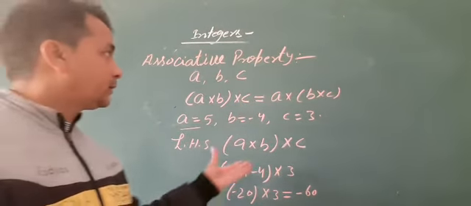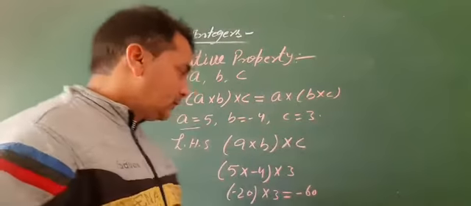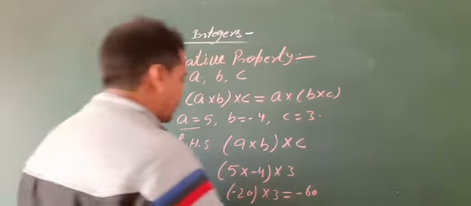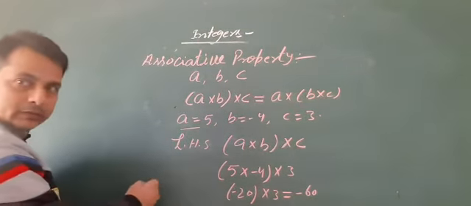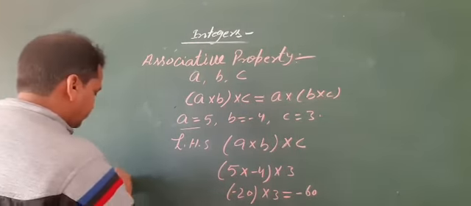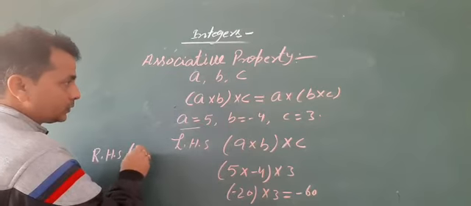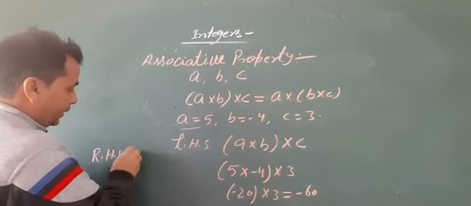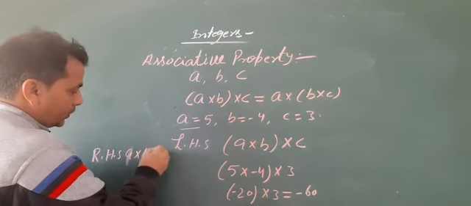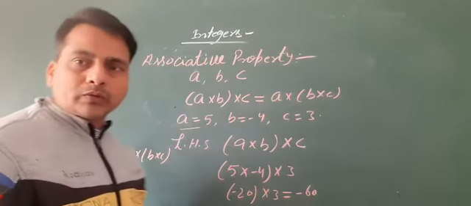On the other hand, right hand side, that is RHS equal to a into (b into c).